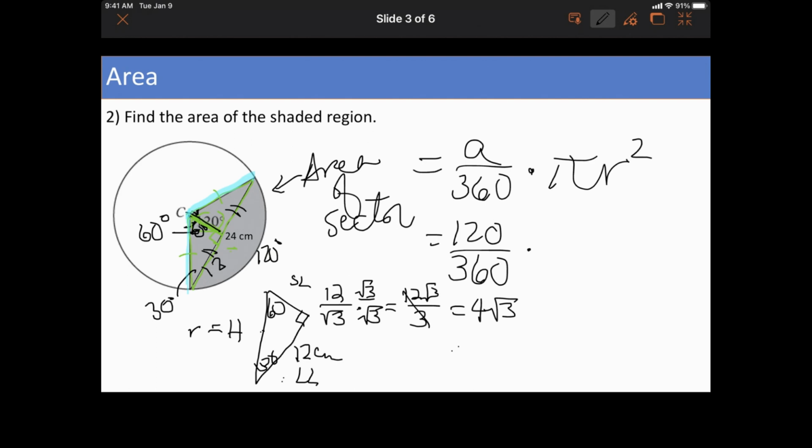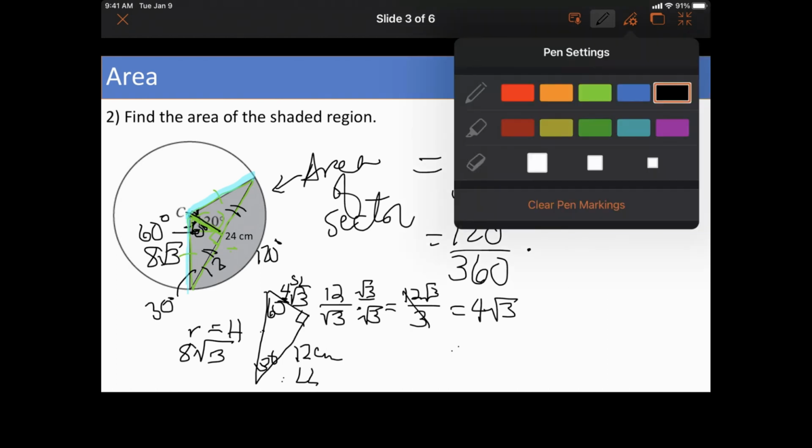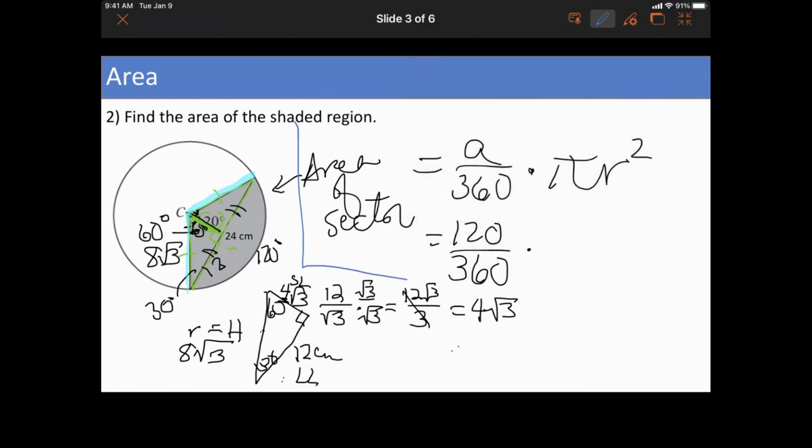All right, so that's the short leg, 4 root 3. How do we get from the short leg to the hypotenuse? We double it. So we just double the number on the outside, which is 8 root 3. So that's going to be my radius. Okay, so 8 root 3.